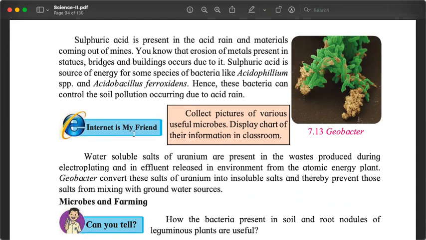Just now we talked about sulfuric acid in acid rain. But this sulfuric acid also can be removed by using bacteria like Acidophilium and Acidobacillus. Just the name tells us that they like acids. Acidophilium, philic means liking.